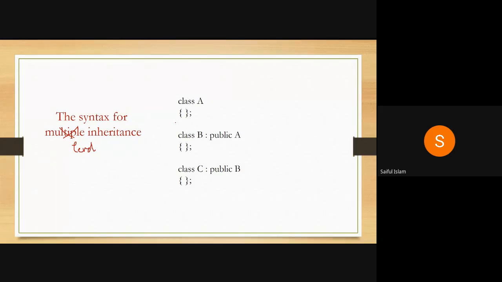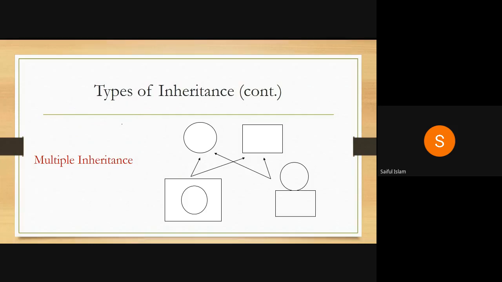Thank you. So let's take a multiple inheritance. Suppose I have a class circle and a class rectangle. So I can use these two classes to draw a new figure, that is a rectangle containing a circle. So here for this I need two different classes. So here instead of a single parent I have two parents. So here this is a case of multiple inheritance. My derived class is based on two parent classes, that is circle and rectangle.